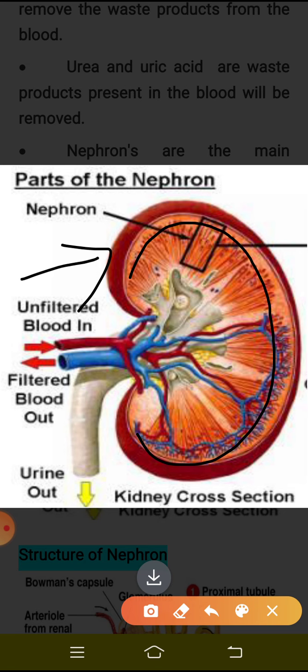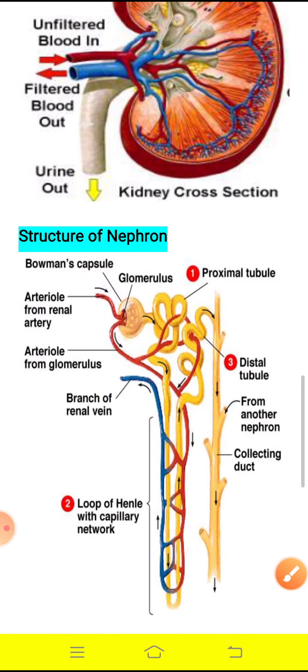It is formed because of the main filtration unit which is present in the kidney. Then what is that filtration unit called? It is called the nephron. The kidney is made up of a large number of nephrons. Each unit of the kidney is called a nephron. If we understand the structure and function of the nephron, then we can easily understand the function of the kidney, right? Now let us look at the structure of a nephron.